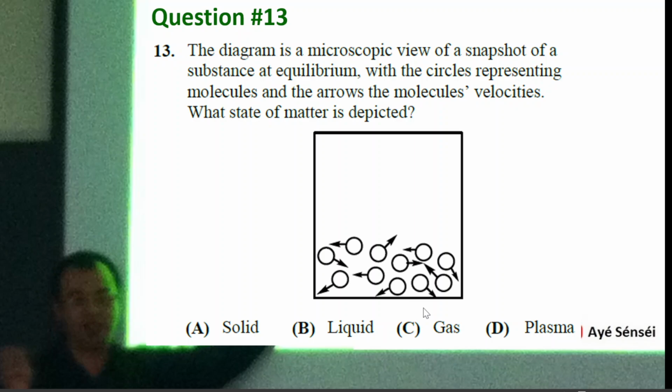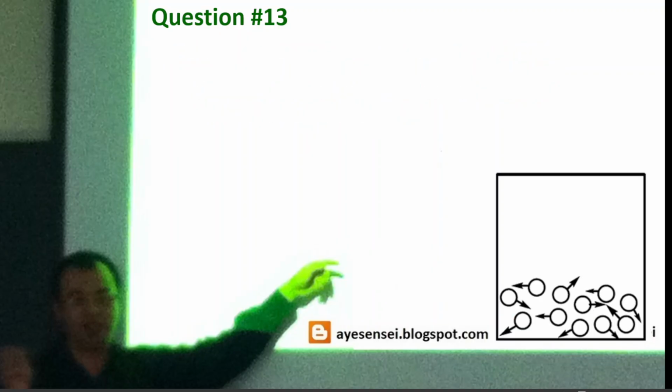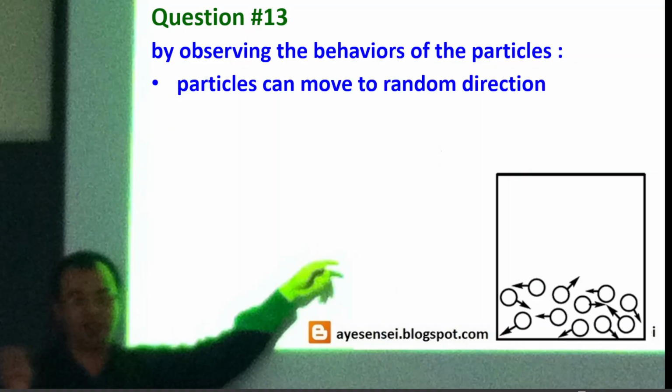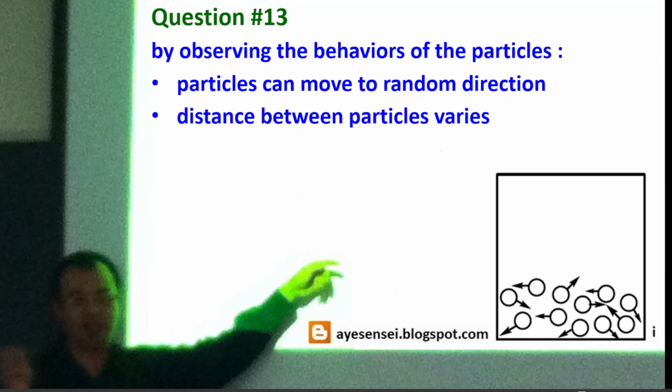Question number 13. The diagram shows molecules, and the question asks what state of matter is depicted: solid, liquid, gas, or plasma. This is the diagram of the particles, and if we observe their behavior, the velocity of the molecules is in random directions. That's the first one.